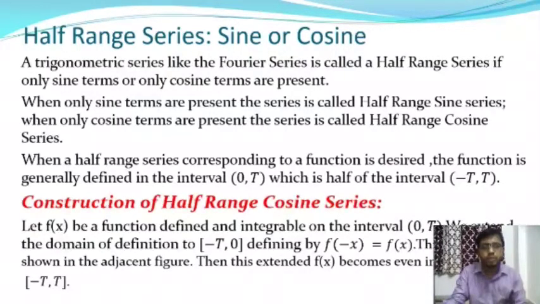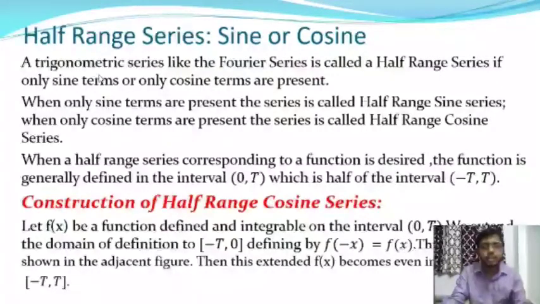The second property is that the function f of x is defined in the interval minus t to plus t, and there are a finite number of discontinuities. After neglecting the discontinuous points, we get a finite number of subintervals, and in each the function is either monotonic increasing or monotonic decreasing.